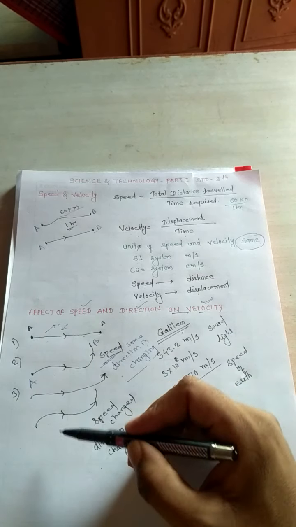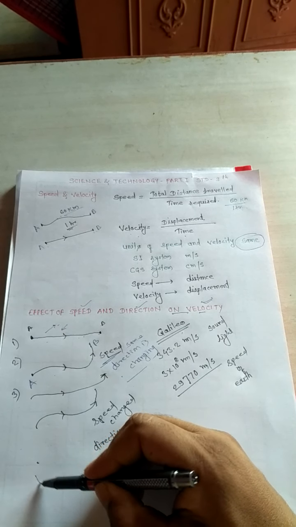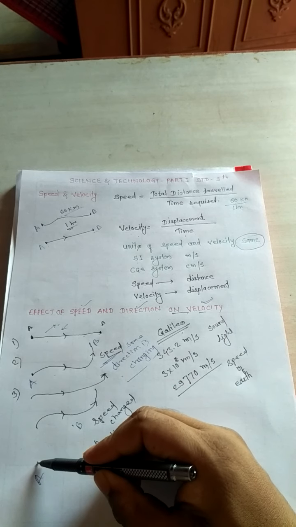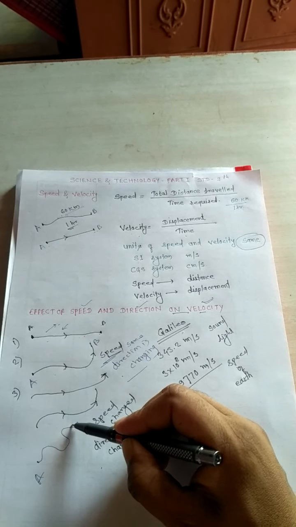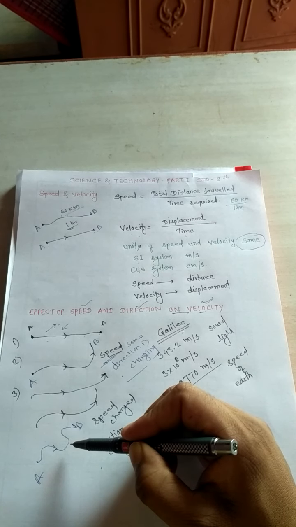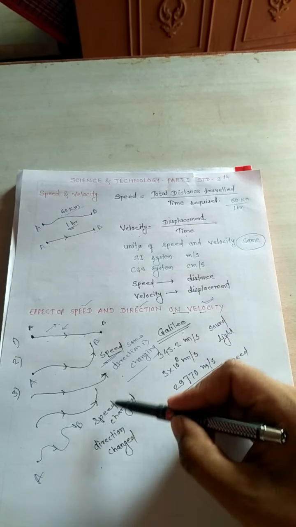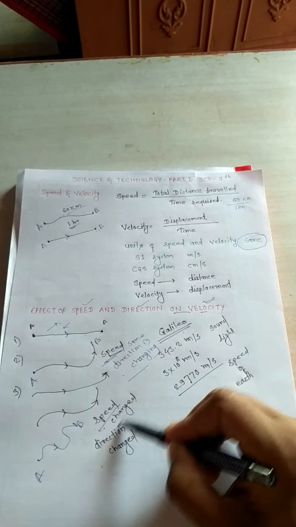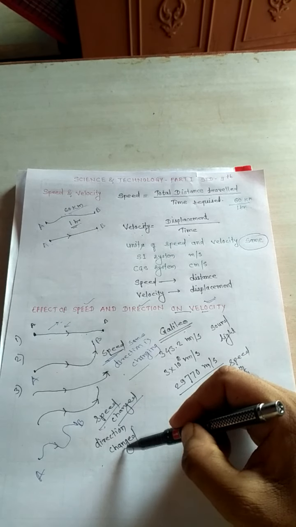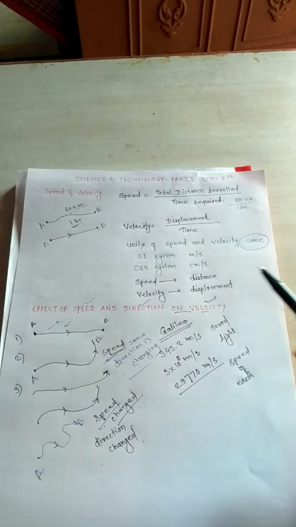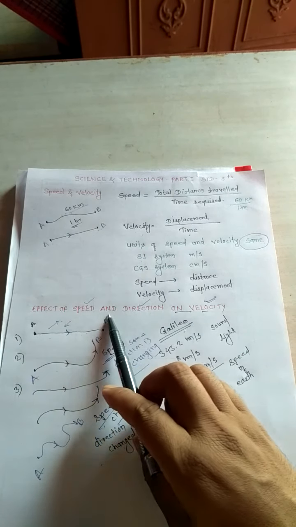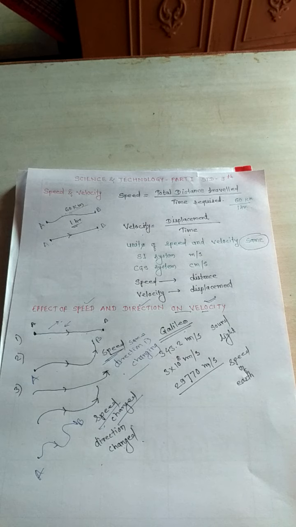Suppose this is point A and this is point B, and the vehicle is traveling on the road, so many times the direction is changing, and the speed of the vehicle also changes. So in both cases the velocity will also change. These are three different effects of speed and direction.